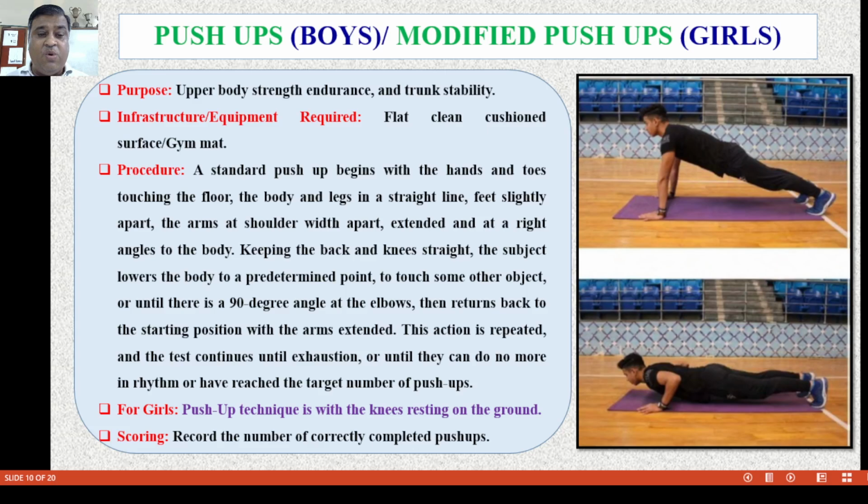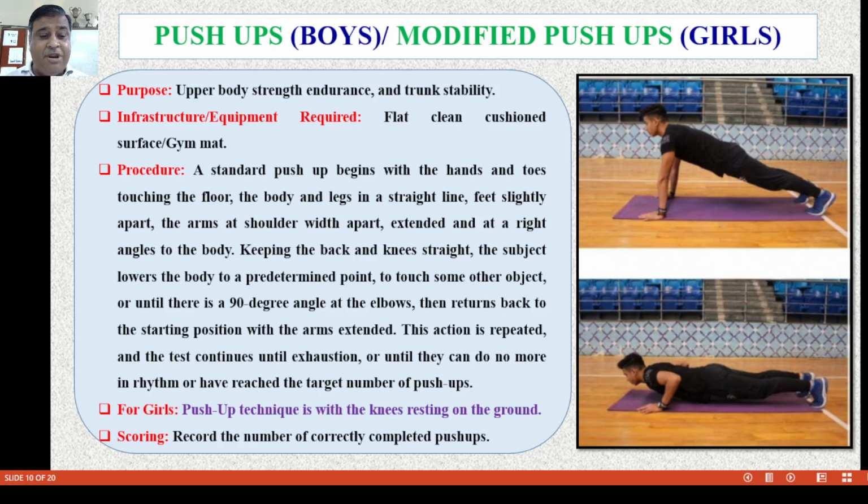The subject lowers the body to touch some object until there is a 90 degree angle at the elbow, then returns to the starting position with the arms extended.